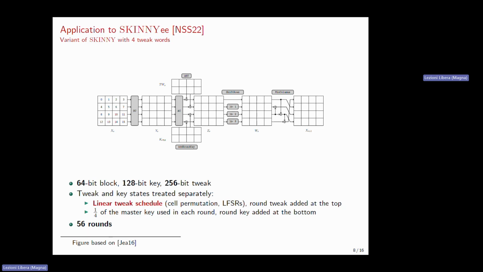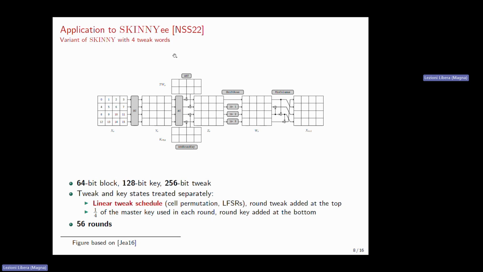So we wanted to apply this specific case to a variant of Skinny that was proposed at Crypto 2022, which is called Skinny EE, and for which we have a master tweakey which is 4 times the size of the block. So for this variant of Skinny, the tweakey framework is not followed, but we actually have a linear tweak schedule and, independently, a key schedule.